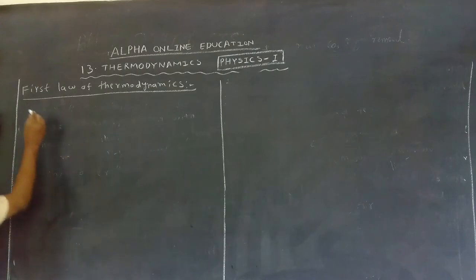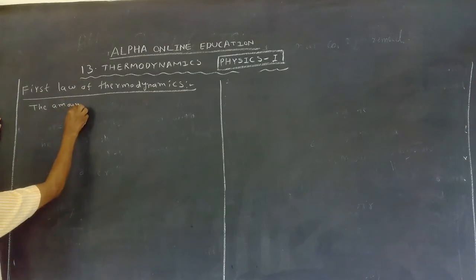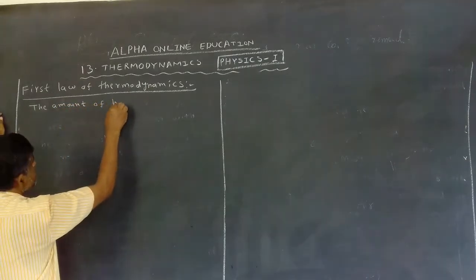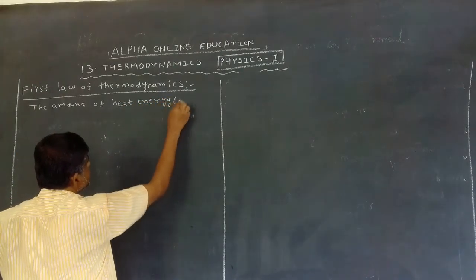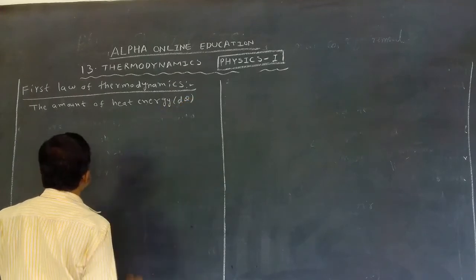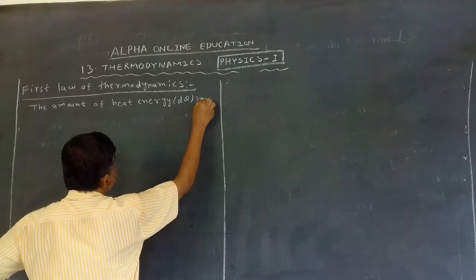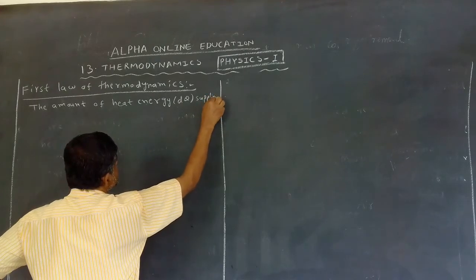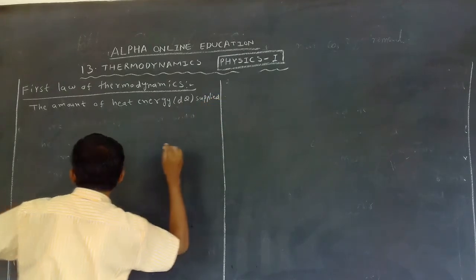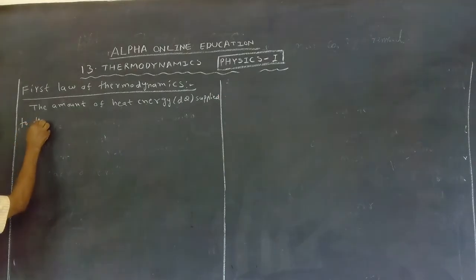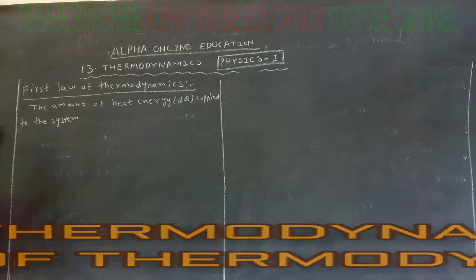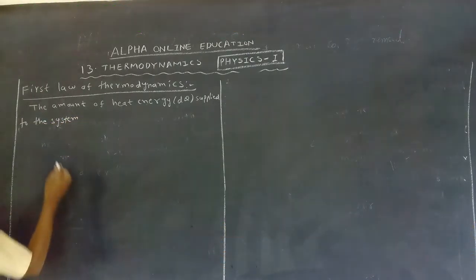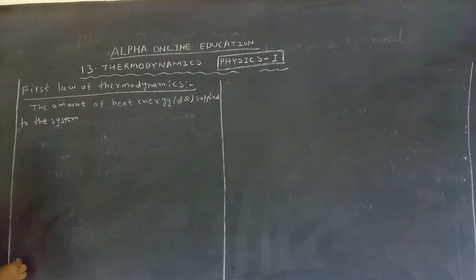Now how we can define it? The amount of heat energy dq supplied to the system means what we have done: we are supplying heat energy, dq.